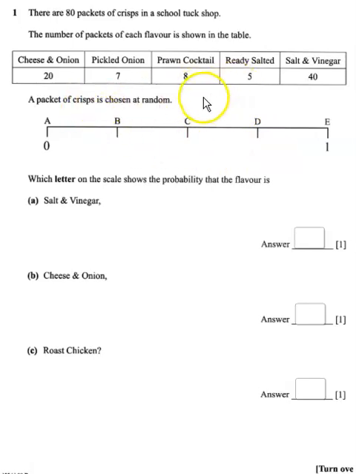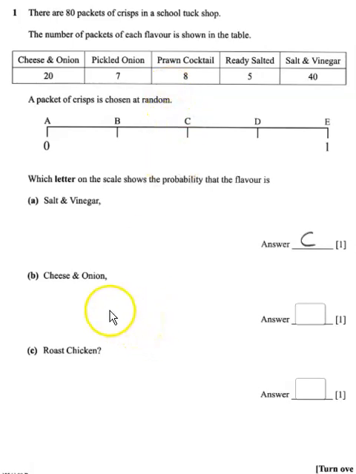We've got all these packets here, and these should all add up to 80. We can split these sections up, so that would be 20, 40, 60, 80. So that can be split up like that for this one. And it says which letter on the scale shows the probability that the flavour is salt and vinegar. So if we look at salt and vinegar, it's 40 out of the 80. So that's 20, 40. So the letter should be C, as it's even.